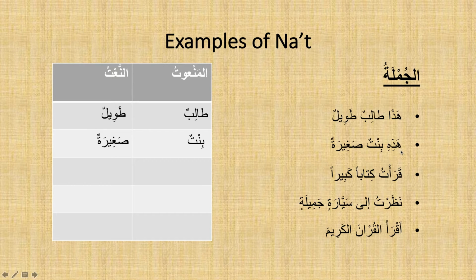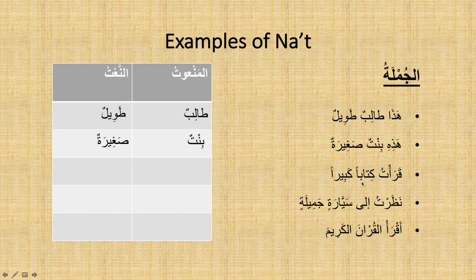This example, هذه بنت صغيرة. This is a small girl. Or this girl is small. So the man'ut is bint, and the na'at is صغيرة. And notice that the ta marbuta is added on to صغير, as the thing which it is describing is feminine.